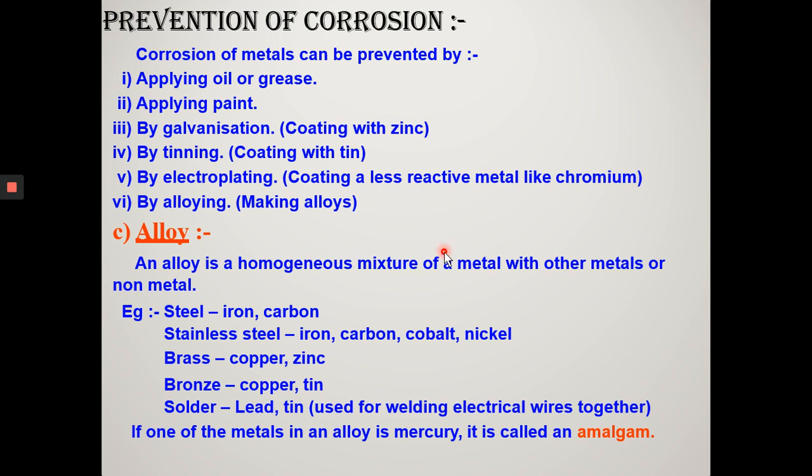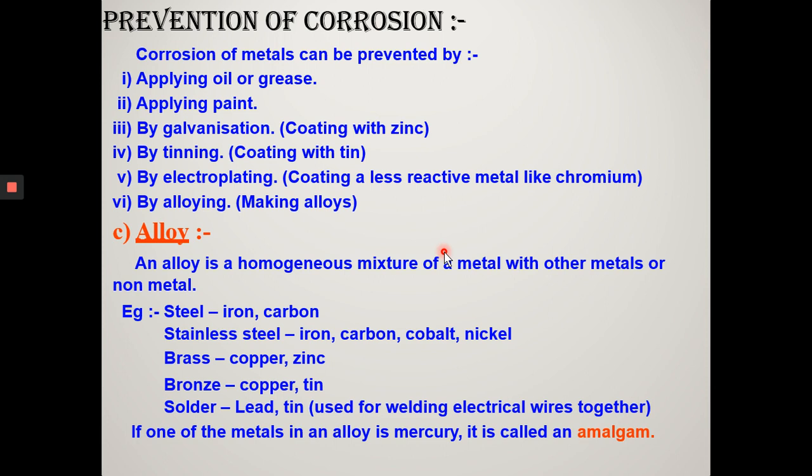Next one, to increase the tensile strength. Third, to increase the resistance to corrosion. For example, stainless steel. Iron, when mixed with nickel and chromium, does not undergo corrosion. To lower melting point. For example, solder, where lead is mixed with tin and it is used for welding electric wire.